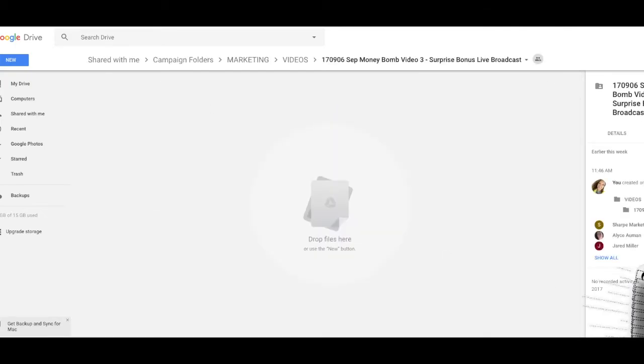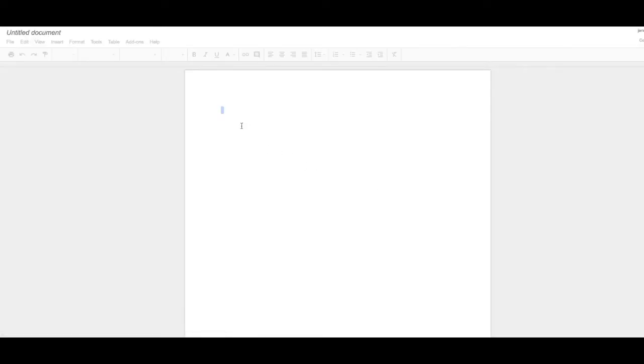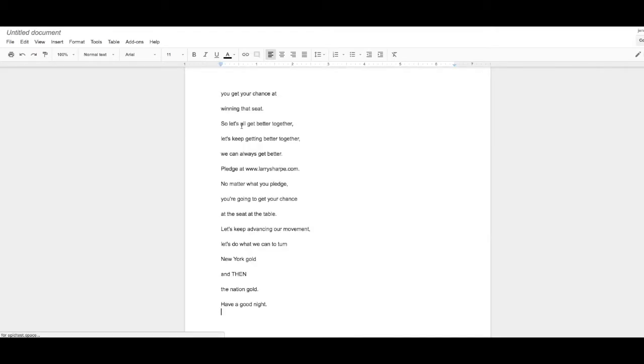You're going to drag the video into it so that no other transcribers start working on the same video. And then, once that uploads, you're going to head over here on the left and create a new Google Doc inside that folder. And then inside that Google Doc, you are going to paste the transcript you created in YouTube.